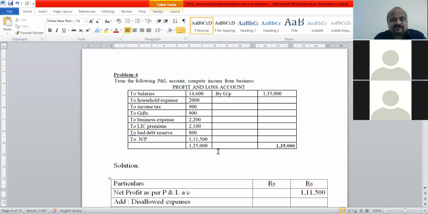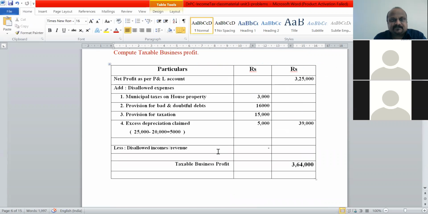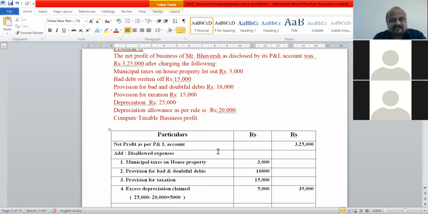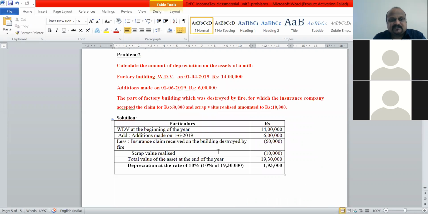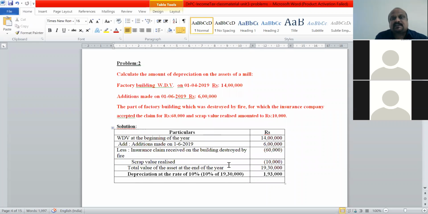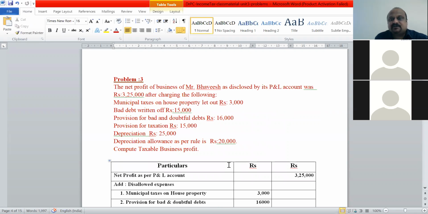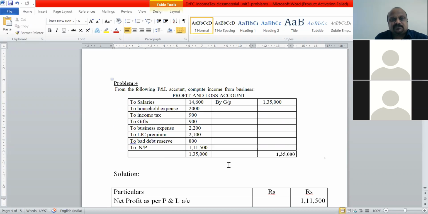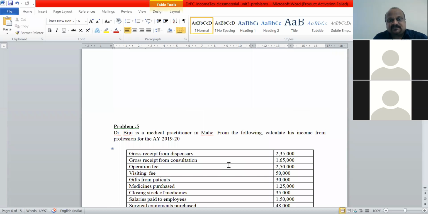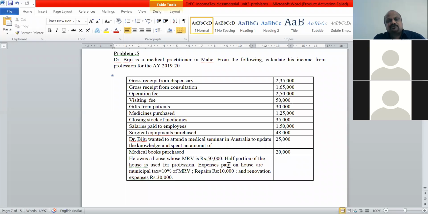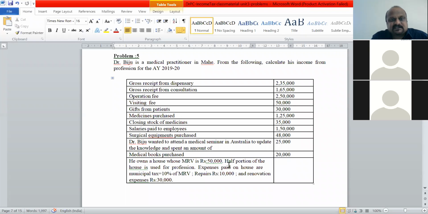Problem number 4 is 7 marks. This could come for 3 marks, whatever it is. These depreciation calculation problems could be coming for 3 marks. As I was mentioning about the pattern I'm going to use, from this unit also I'm going to consider either 13 marks or 17 marks.